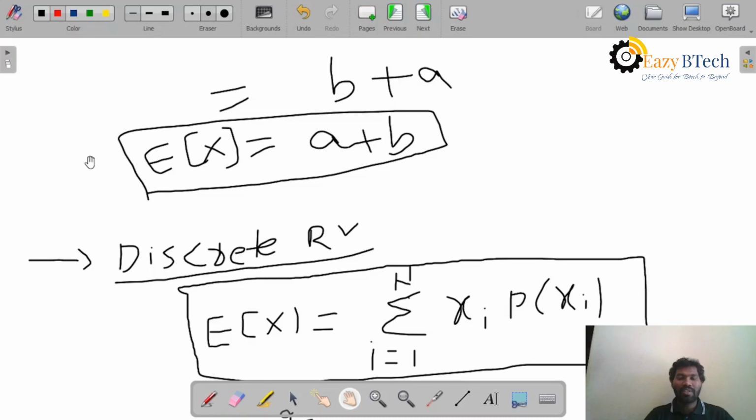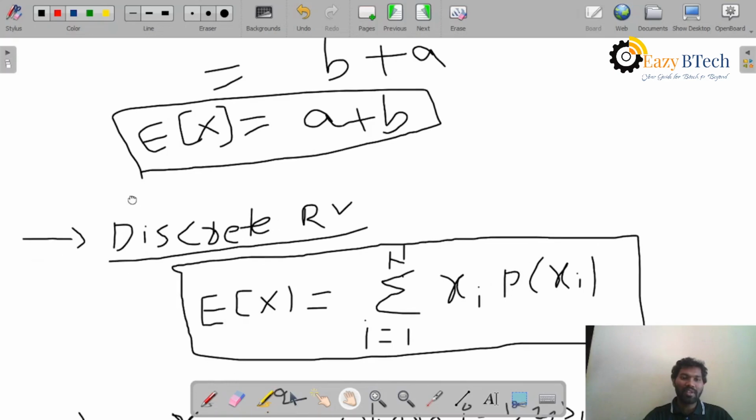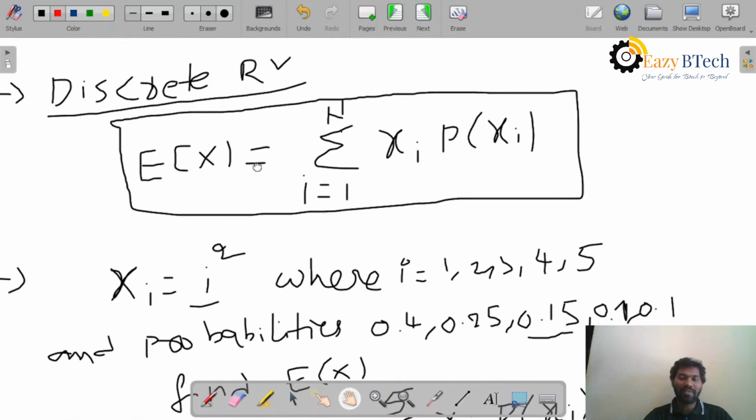Now this is in the case of a continuous random variable. Suppose they gave you a discrete random variable and asked you to find the expectation. In this case, we should see this one. The discrete random variable expectation formula is given by expectation of x equal to the sum from i equal to 1 to n of xi p of xi, where p of xi is the probability of the random variable x at an instant i. This probability is always less than or equal to 1, and this value of n always depends on the number of random variables.